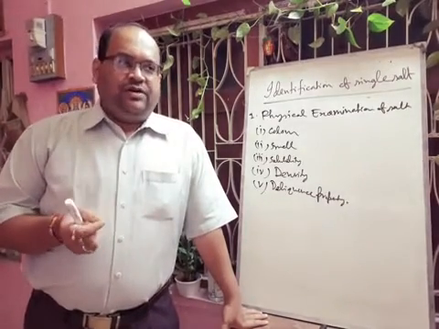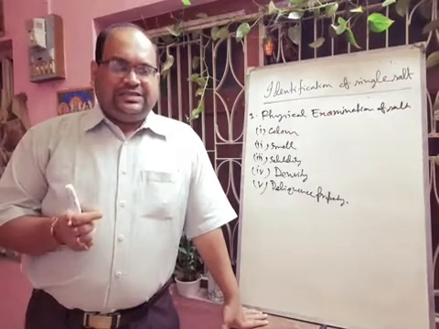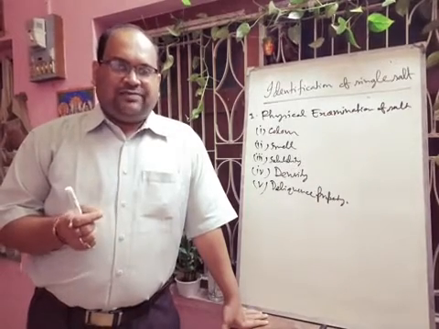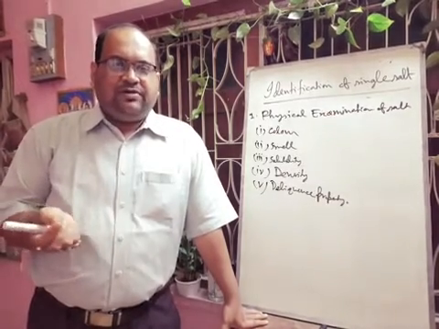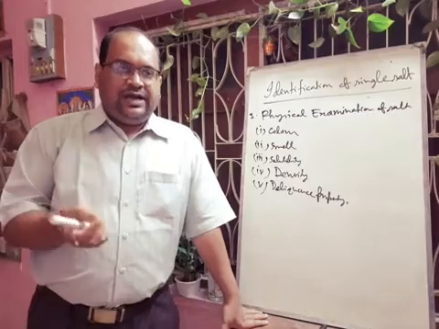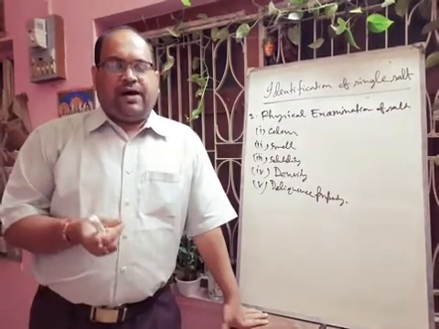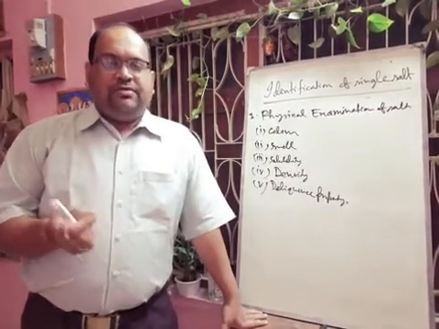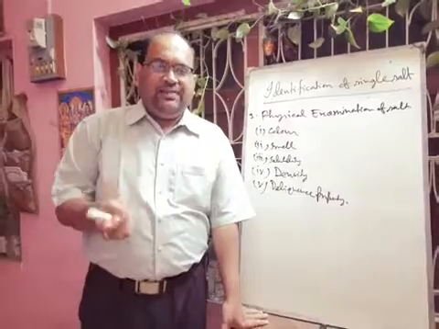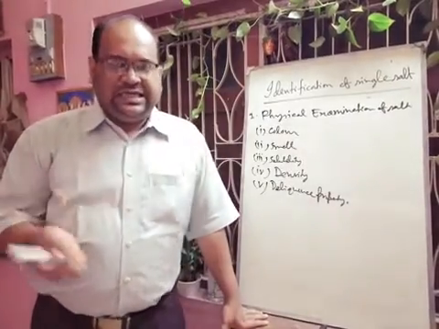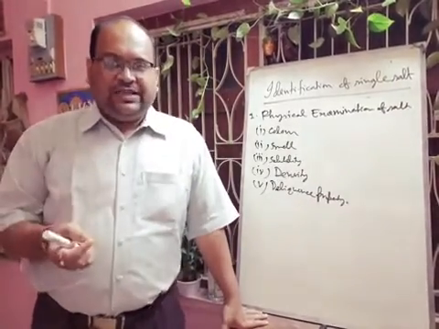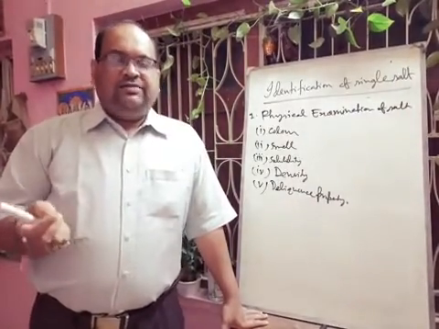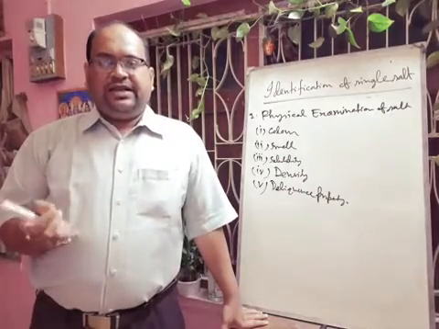We all know that touching chemicals is very dangerous. But for this test you have to take a little amount of salt on your finger and rub it in your palm. And then you have to take the smell. If you get a vinegar-like smell, definitely there will be acetate. If you get an ammoniacal smell, there may be an ammonium salt. And if you get a rotten egg smell, definitely there will be sulfide.